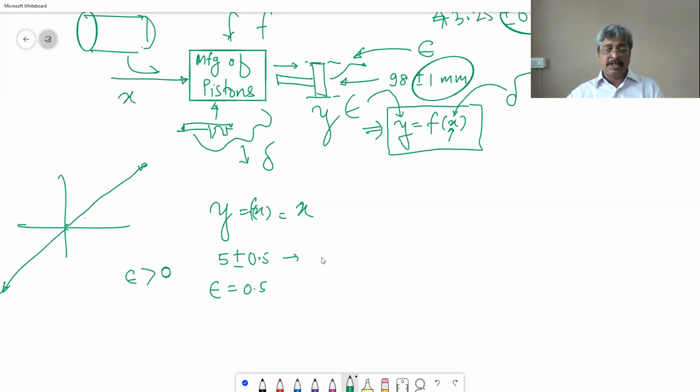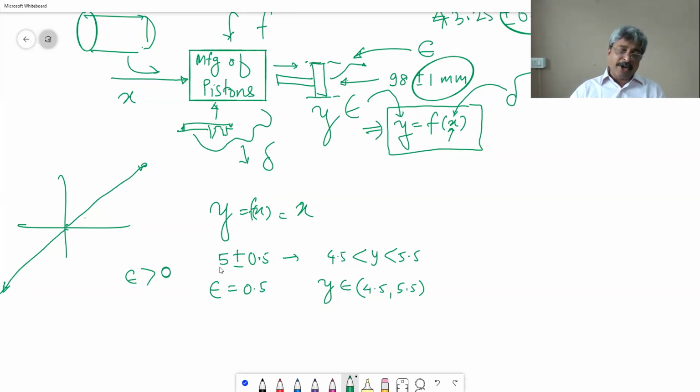So basically the meaning of this is 4.5 is less than y is less than 5.5, or y belongs to 4.5 to 5.5. That is the meaning of epsilon. Notation decided. No questions asked. Equality not allowed, because equality will create some problems later on.